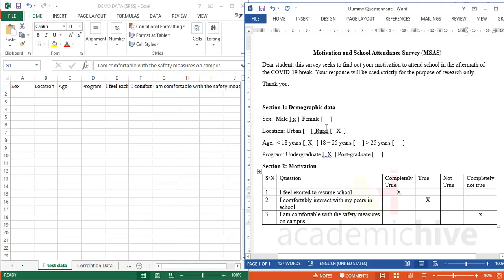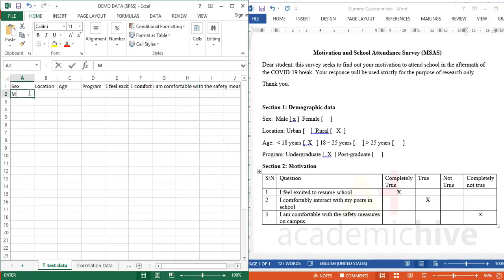This person is male, in the rural area, less than 18 years, and an undergrad, and feels completely true about the first question, true about the second, and completely not true about the third. How do we get this to SPSS? I mean, to Excel. So we're going to take this row as observation 1. This is our first observation, the first response. So the person is male, and where? A rural location.